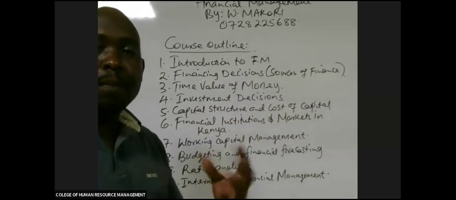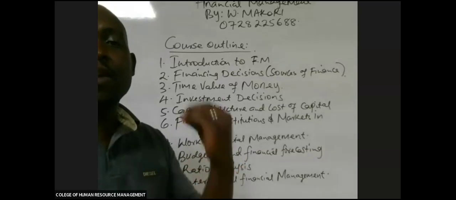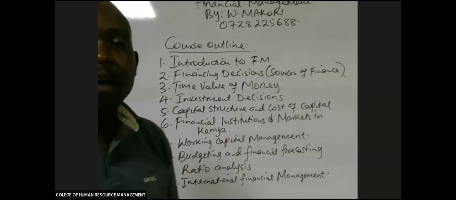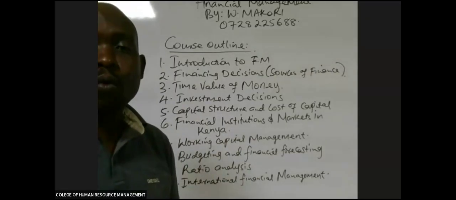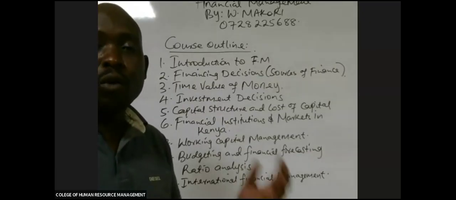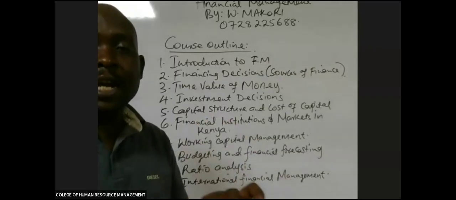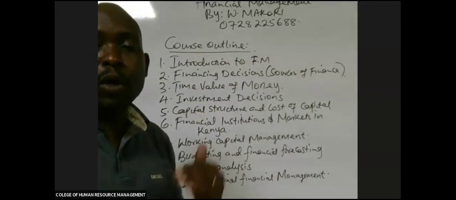Capital structure and the cost of capital. By capital structure here, we mean the sources of capital for any business: either you raise your own money in the business, which is what we call equity, or you borrow, which we call debt. So we shall be talking here about the proportion of equity and debt that you have in your business, and the cost.